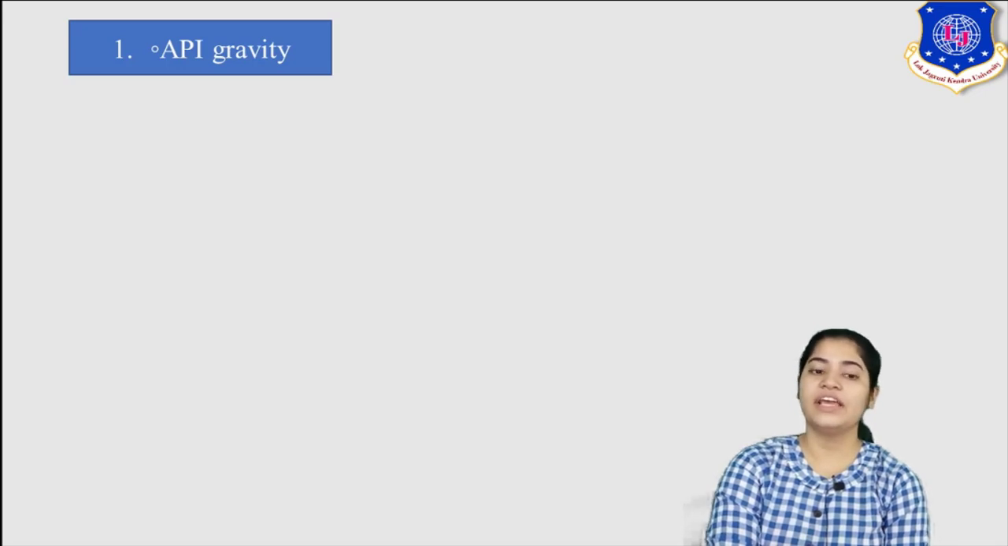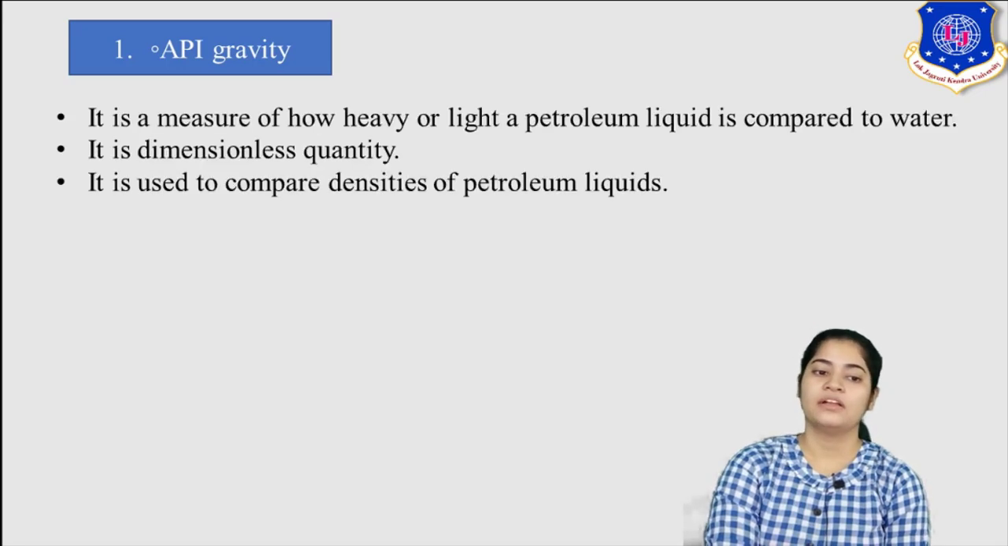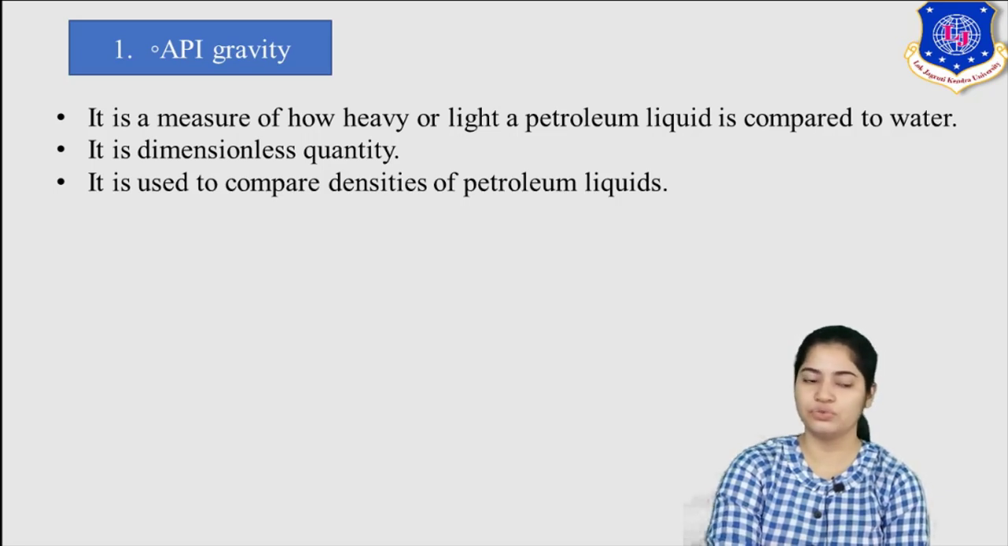First, degree API gravity. Now it is a measure of how heavy or light a petroleum liquid is compared to water. It tells about the density of your crude oil. Again, it is a dimensionless quantity. It is used to compare densities of petroleum liquids. You can compare densities of various crude fractions also, like gasoline, diesel, or crudes from different areas. Crude oil properties also vary with topology.